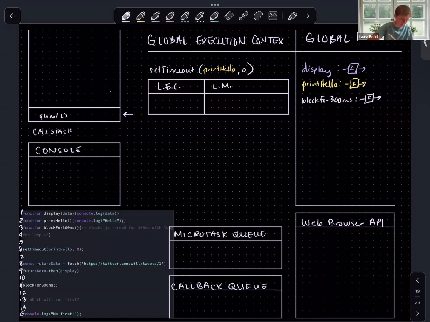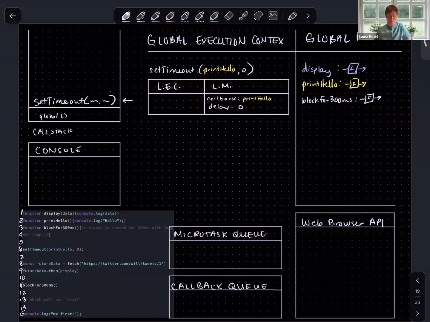Okay, what's the first thing that we do once we've pushed something to the call stack and weaved our thread of execution inside? The first thing that we're going to do is pair our parameters and our arguments. So our callback parameter will have the value of print hello, and our delay parameter will have the value of the number 0.